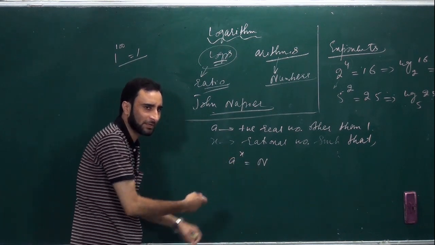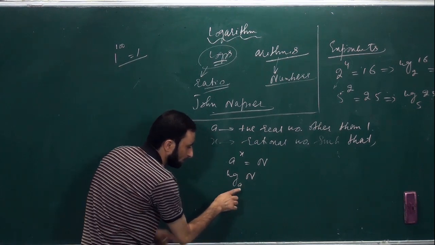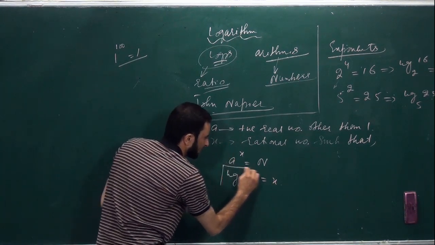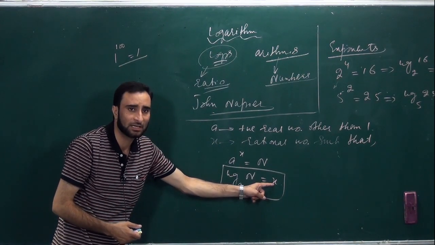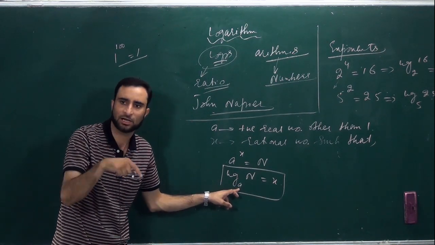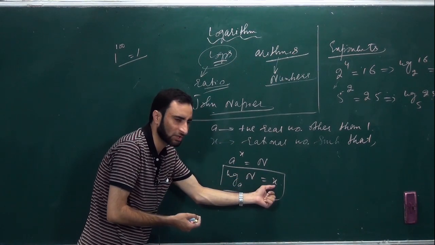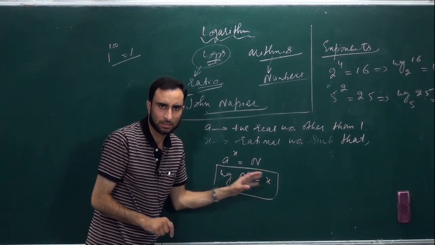So in general we can say that log of n to the base a, because a is always fixed there, is equal to x. Or we can say that x is the logarithm of n to the base a. Got it? Or log of n to the base a is equal to x. This we call logarithm. Is it clear or not?